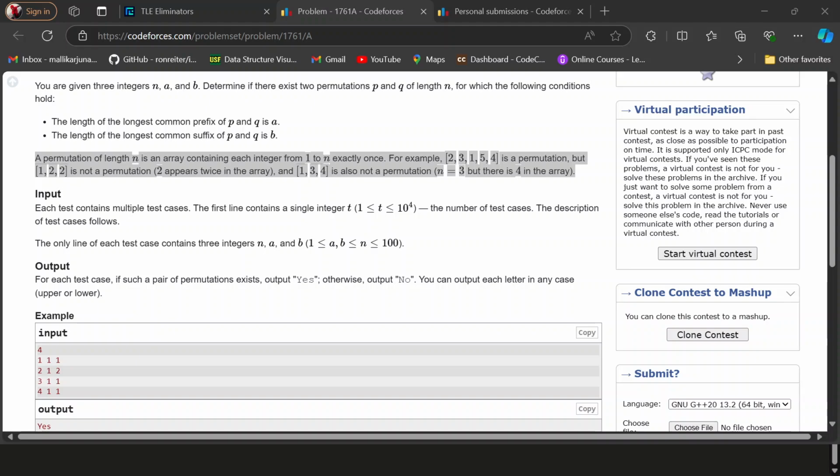So here no, that's why we have no here. So why do we have yes whenever A, B, and n are equal? It's because, okay, if you take the n value as 2, the size is actually 2, so 1 2 and 2 1. But when we take the n value as 1, the size is only 1.